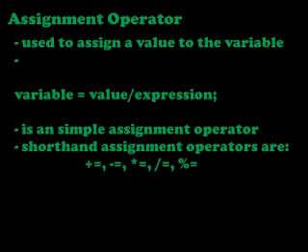Here equal to is a simple assignment operator. Some more different assignment operators are there. Those are called shorthand assignment operators. They are plus equal to, minus equal to, star equal to, slash equal to, modulo equal to.